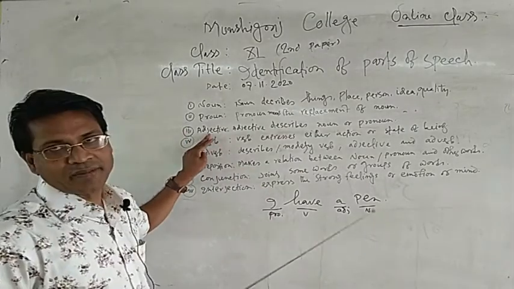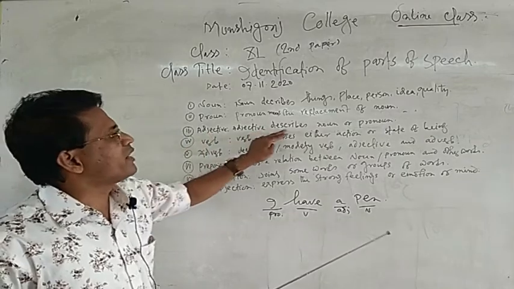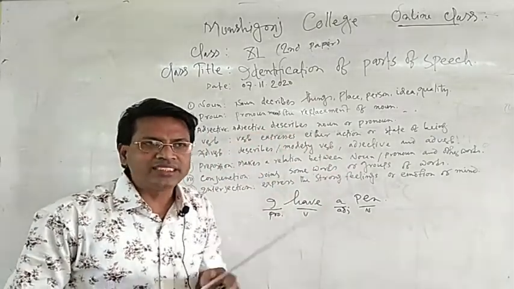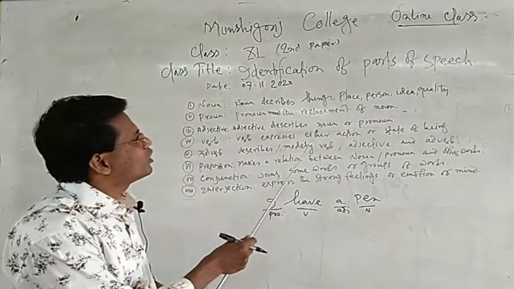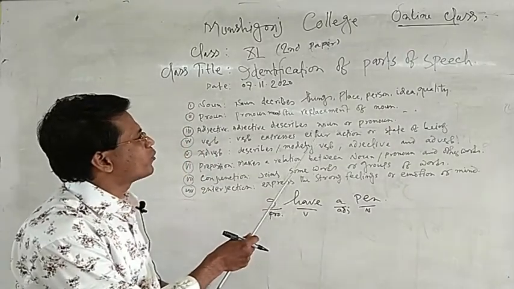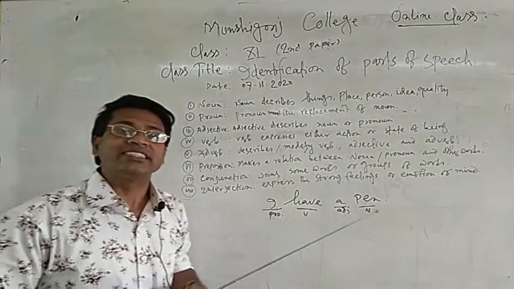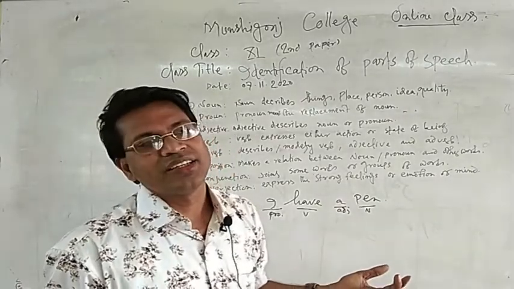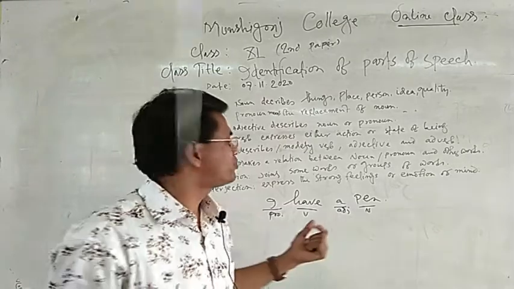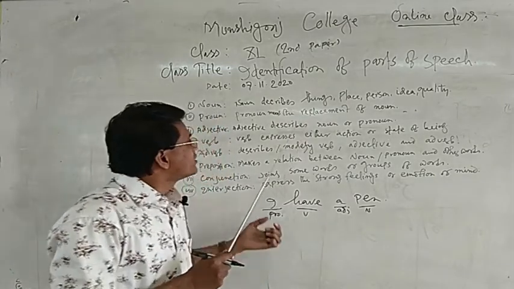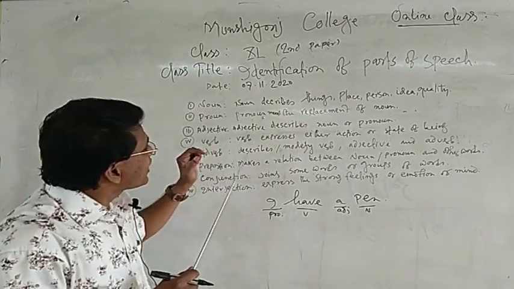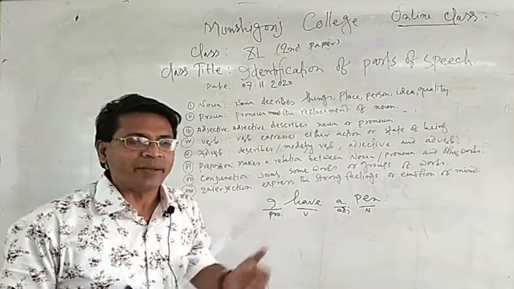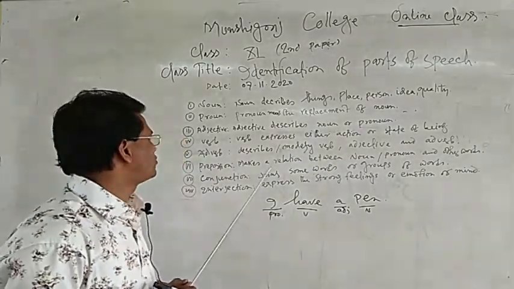Next, adjective. Adjective mainly describes a noun or a pronoun. Adjective is a kind of word which is used before a noun and pronoun, and adjective mainly modifies the noun and pronoun, and they give us a clear idea about the noun and pronoun.